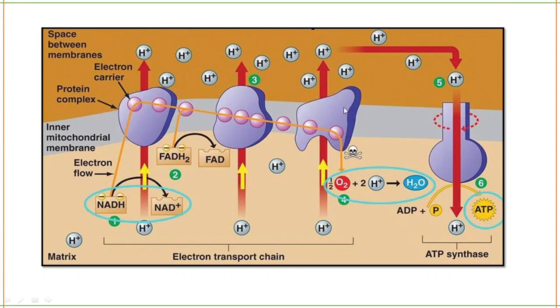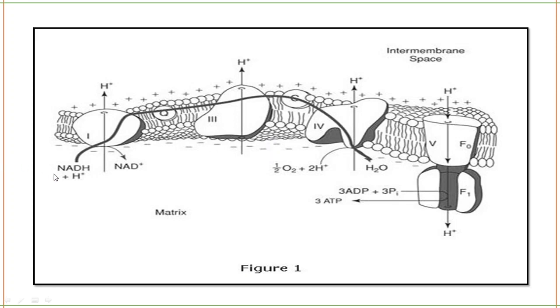This is another diagram which is saying the same things. 4 H plus by complex 1, nothing by complex 2, 4 H plus by complex 3 and 2 H plus by complex 4 are pumped into the intermembrane space from the matrix, which are again pumped back to the matrix using F0 F1 ATPase, where ATP will be synthesized.